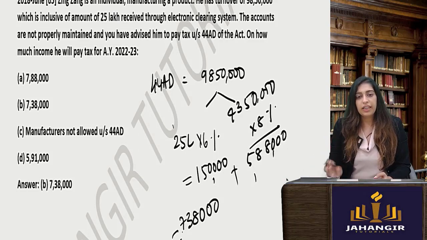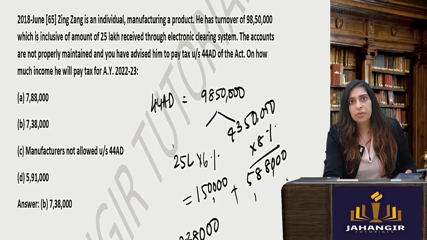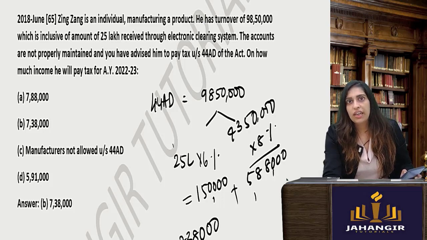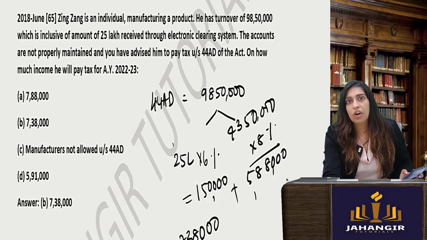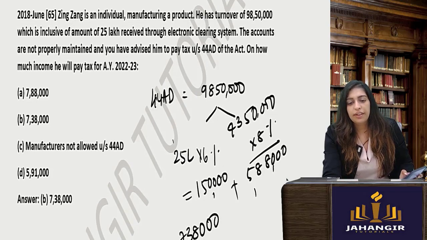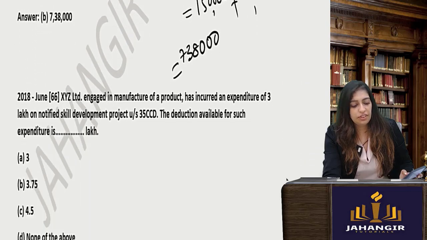Under 44AD, important: if you are doing presumptive business, the turnover should be less than 2 crore. It is less than 2 crore, individual or partnership firm. If it is receiving money in cash or any other means, it is 8%. If it is receiving through digital or electronic means, it is 6%. So they have said that this 25 lakhs is digital. So we took 6% of that, remaining we took 8% and we finished it.